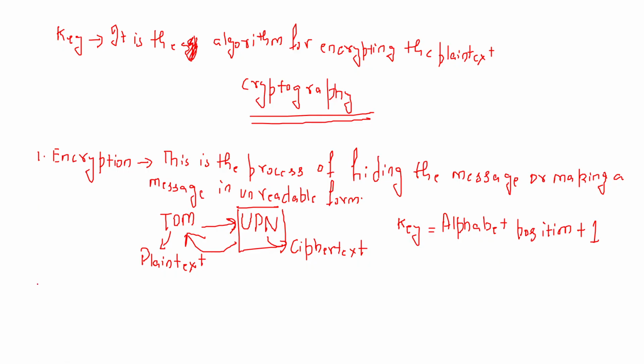So the reverse process of encryption we call decryption, right?